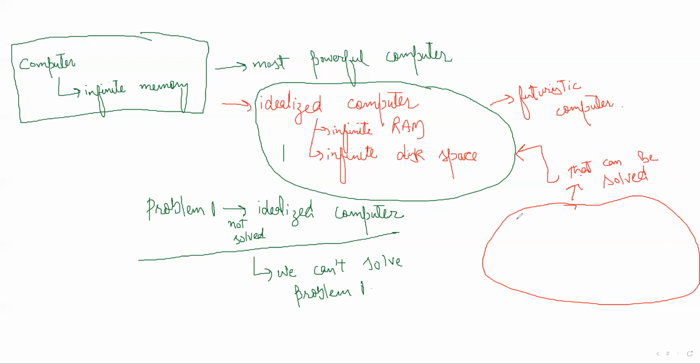The problems that are outside this space cannot be solved by any computer, not in the future, not in the present, not in the past. So what I am saying here is that we have our computers.